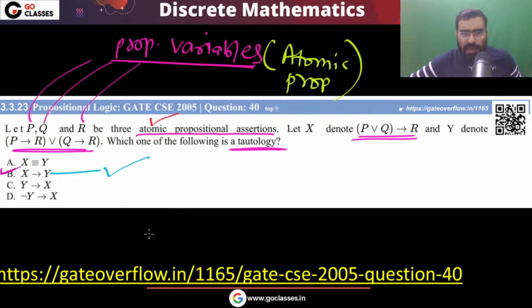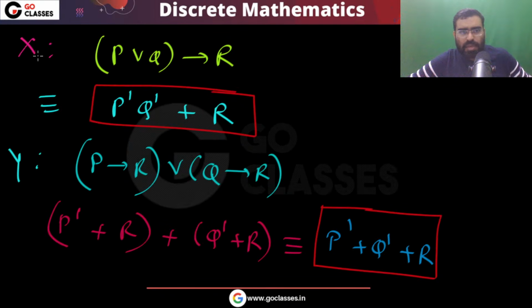Here I can say x implies y will be a tautology. If x is true, then y will be true. But if y is true, then x may or may not be true. If x is true, then definitely y will be true. But remember, it is possible that y is true and x is false. So y does not imply x, but x implies y.